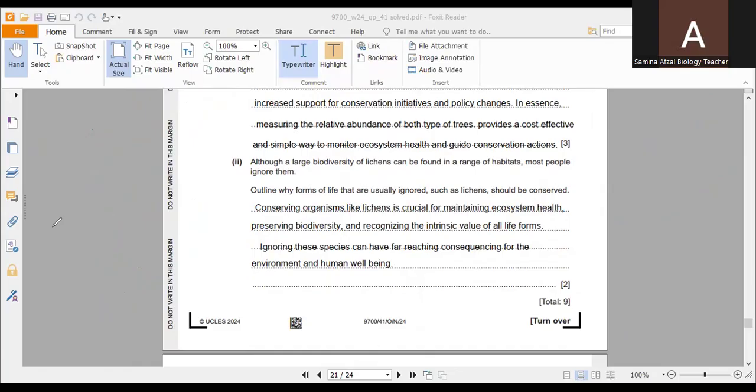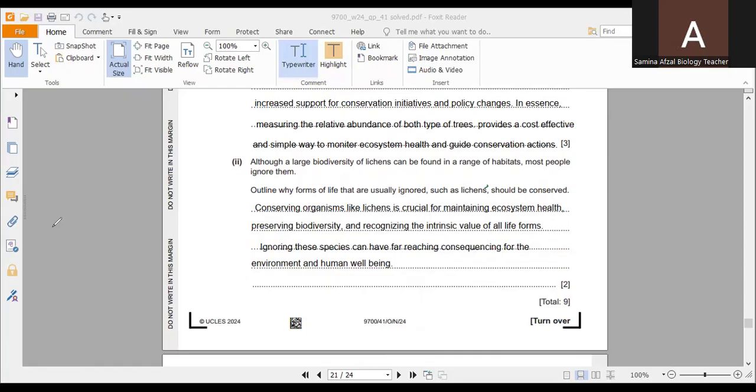Now the next question is part C, which is: although a large biodiversity of lichens can be found in a range of habitats, most people ignore them. They are present, but people ignore them.